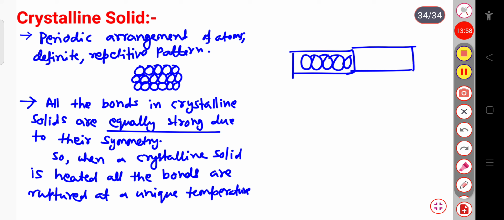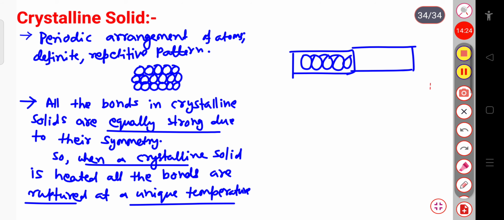So when a crystalline solid is heated, all the bonds are ruptured at a unique temperature. It means that since these bonds are equally strong, when the solid is heated, all the bonds are ruptured. Here I am saying about the crystalline solid.